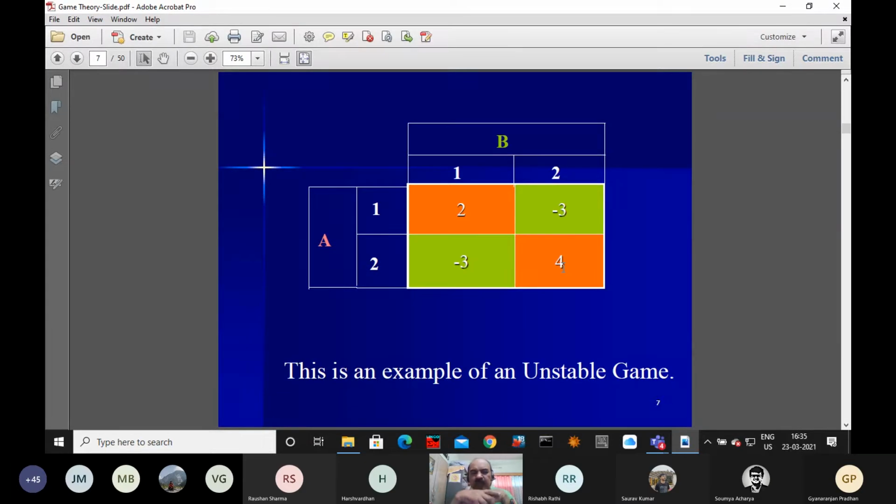Now see, this matrix, as you observe, 2, 4, minus 3, minus 3, is a symmetric game. For a symmetric game, we must get a symmetric answer.